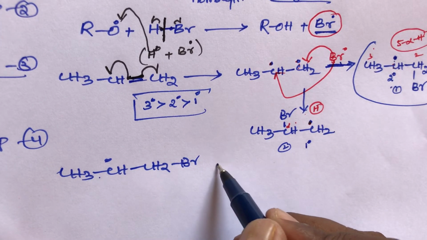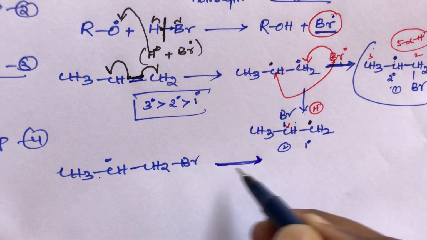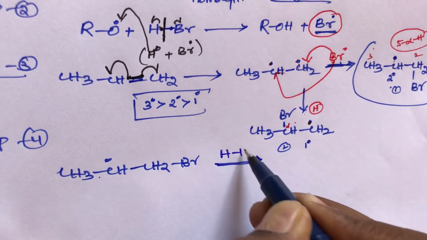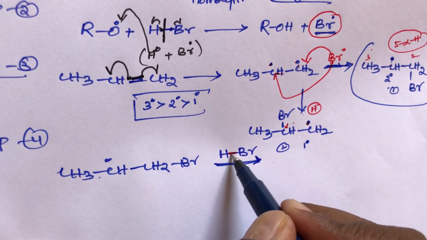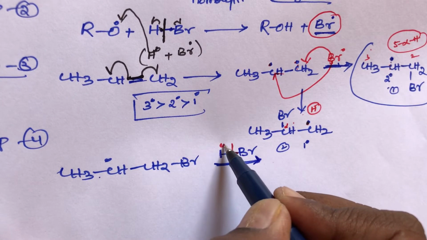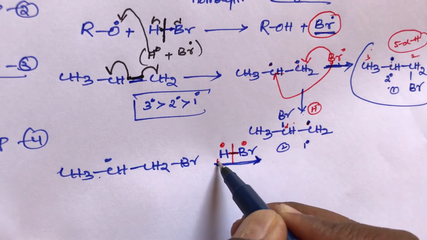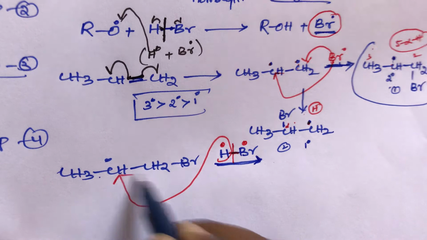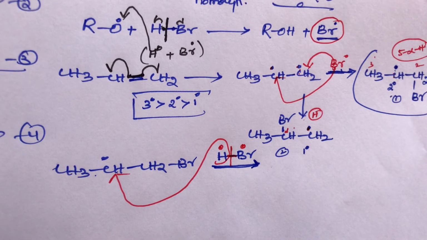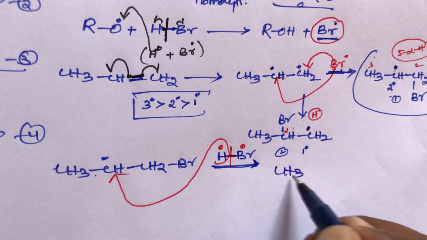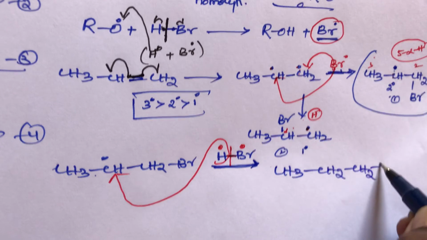And after that in step 4, students, what to do? Next step, now take again HBr. Again here also bond cleavage: hydrogen has one free radical, Br has one free radical. So here the H free radical will attack this position. We get the final product, students, that is CH3 CH2 then CH2 Br.